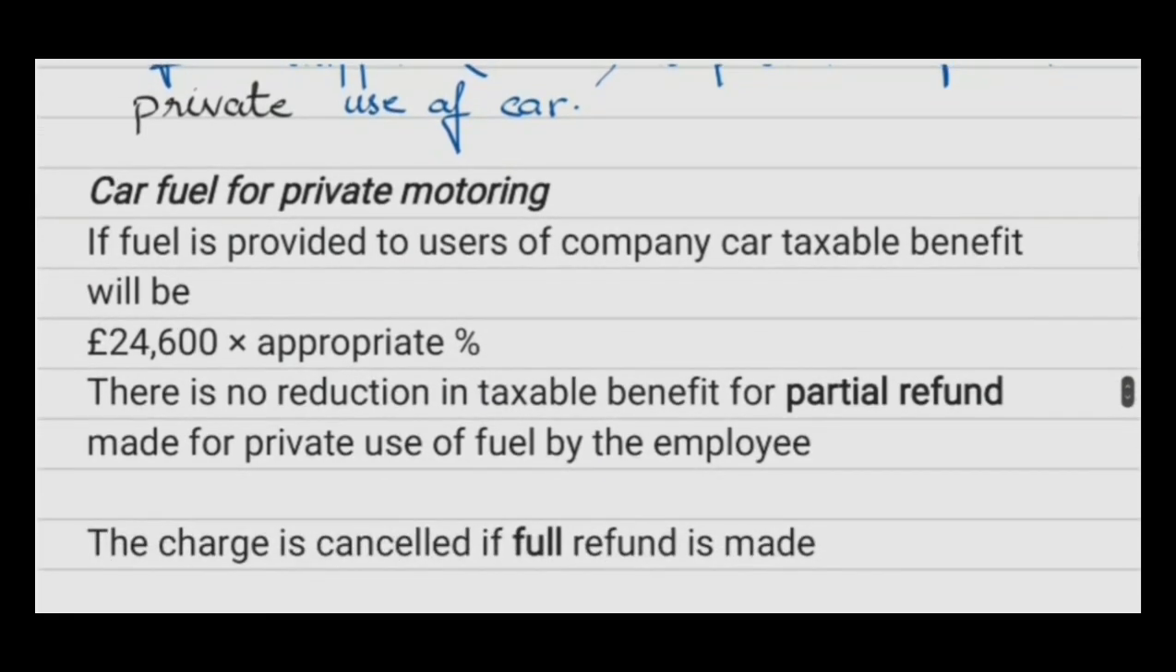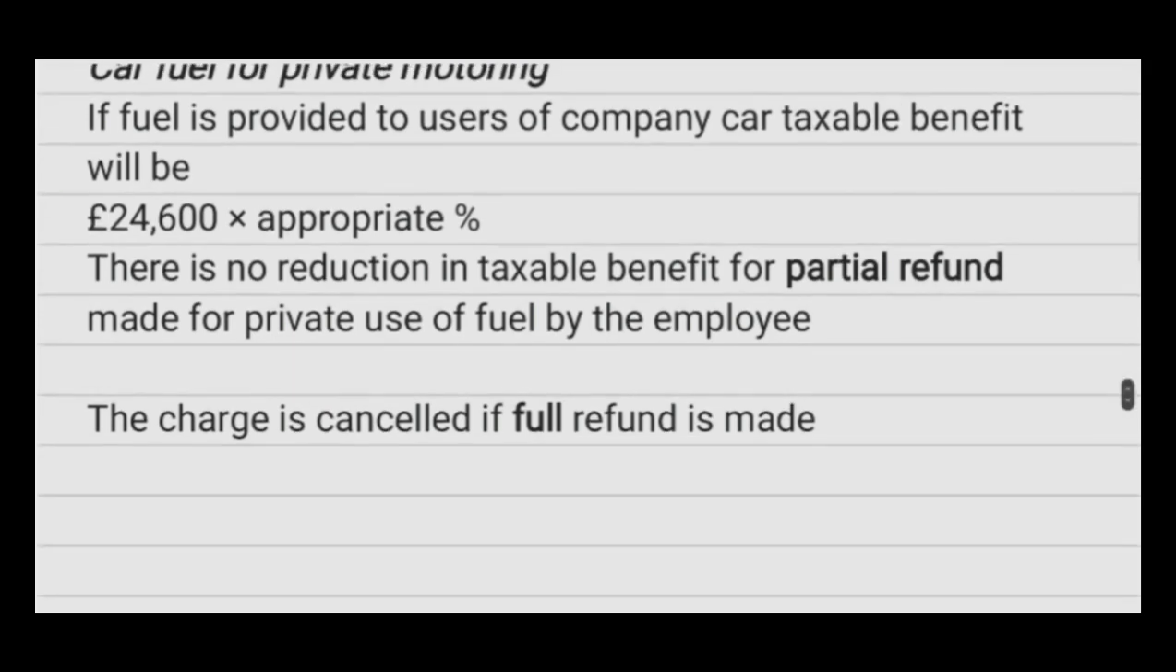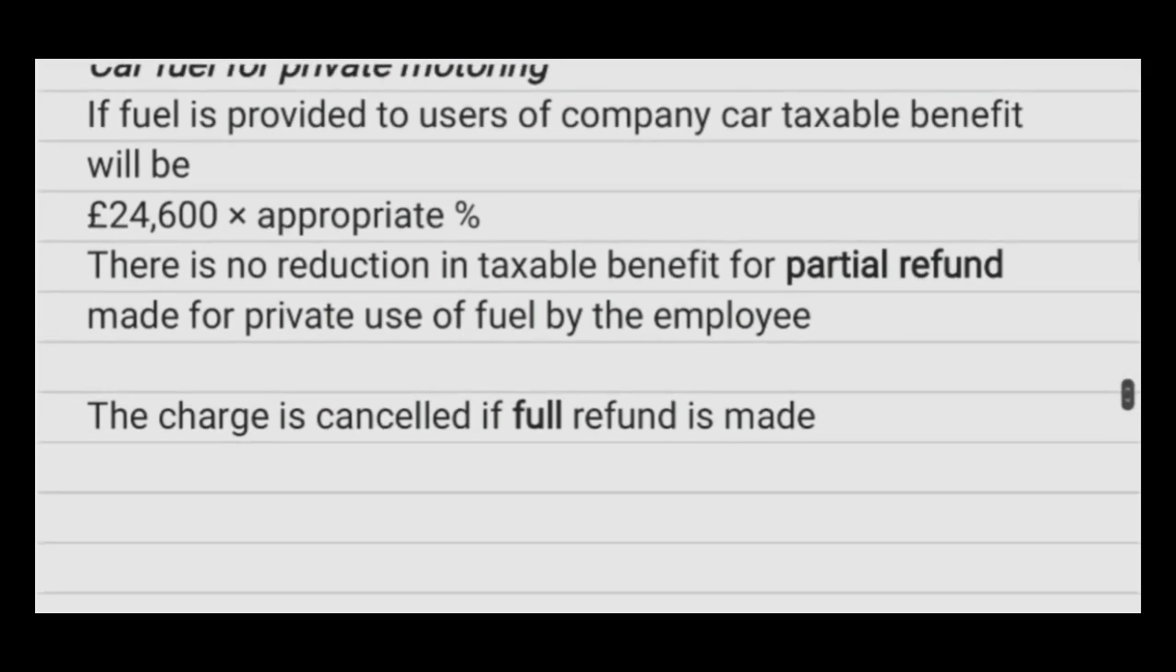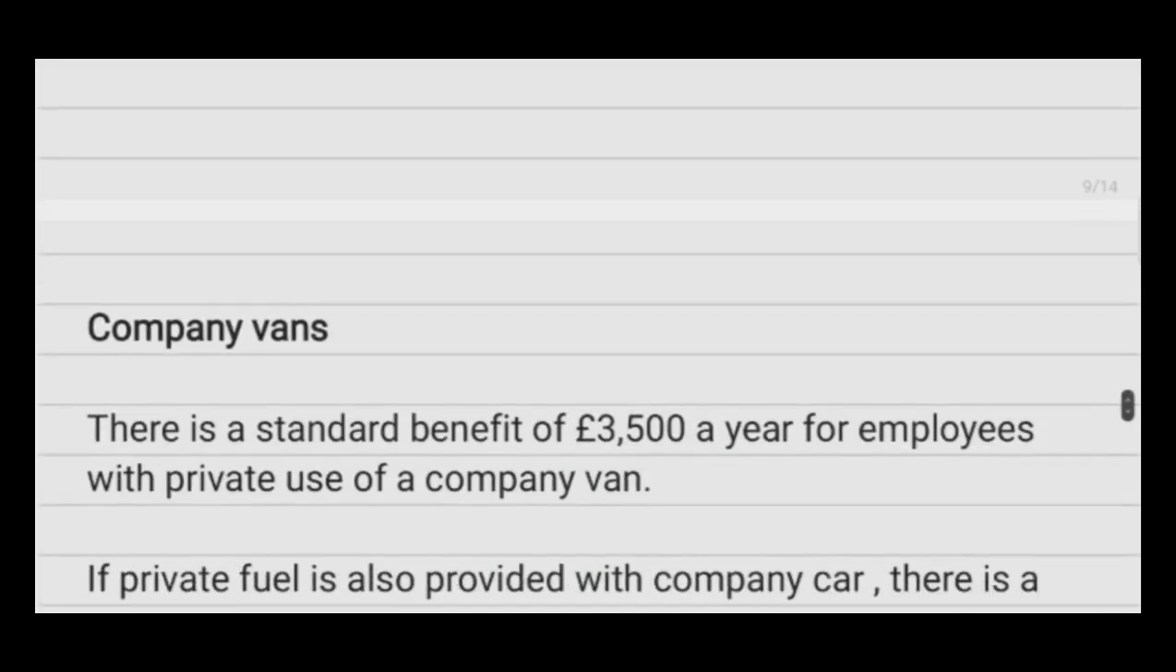Car fuel for private motoring. If fuel is provided to the user of a company car, the taxable benefit would be 24,600 multiplied by the appropriate percentage. And this appropriate percentage is based on the CO2 emission of the car. Remember that there is no reduction in the taxable benefit for a partial refund made for private use of fuel by the employee. The charge is only cancelled if the full refund is made by the employee.